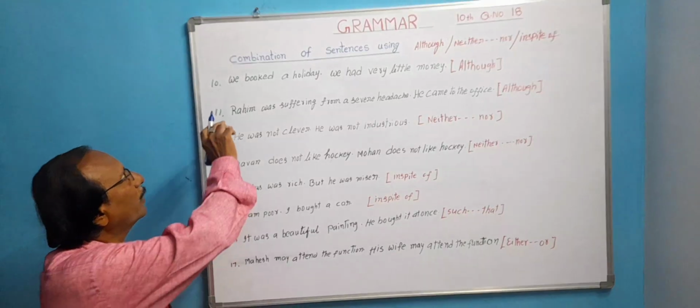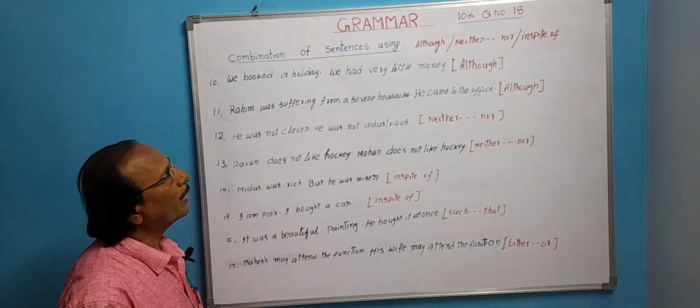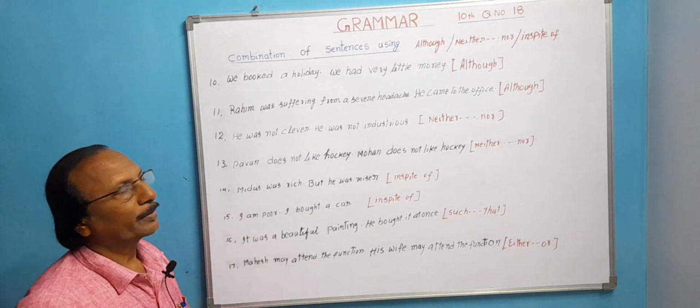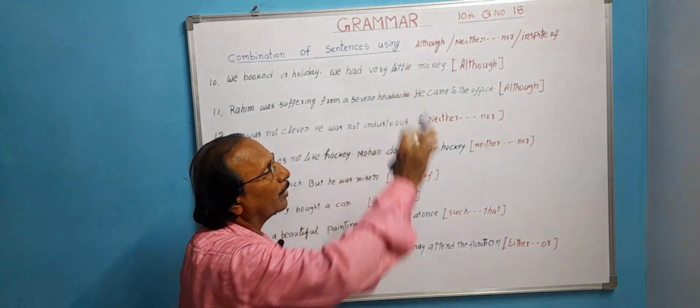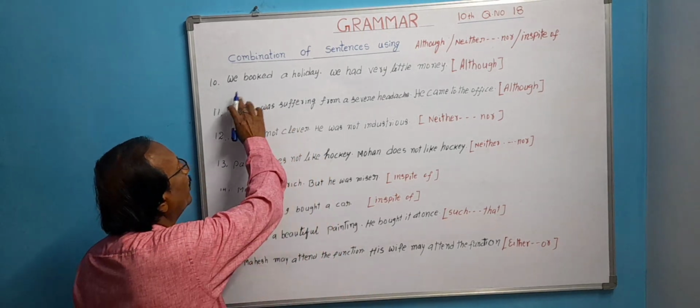Now, look at the 10th sentence. We booked a holiday. We had very little money. These are somewhat different. We have to combine these sentences using although, neither nor, in spite of. We booked a holiday.